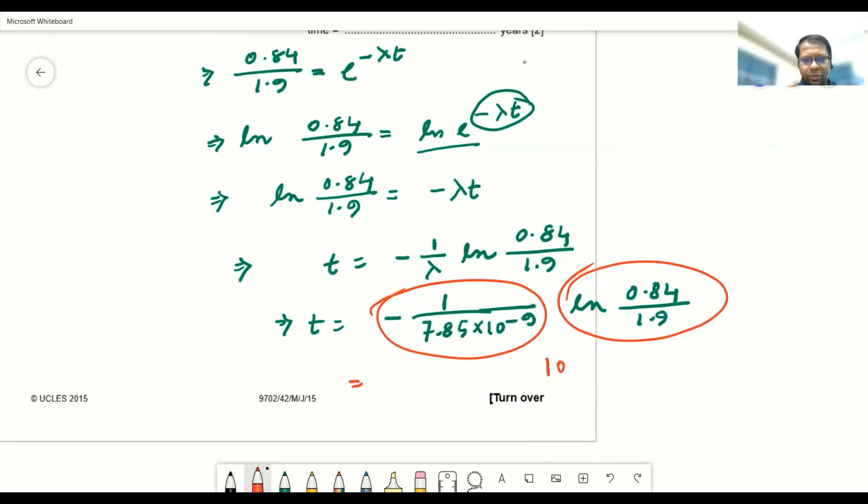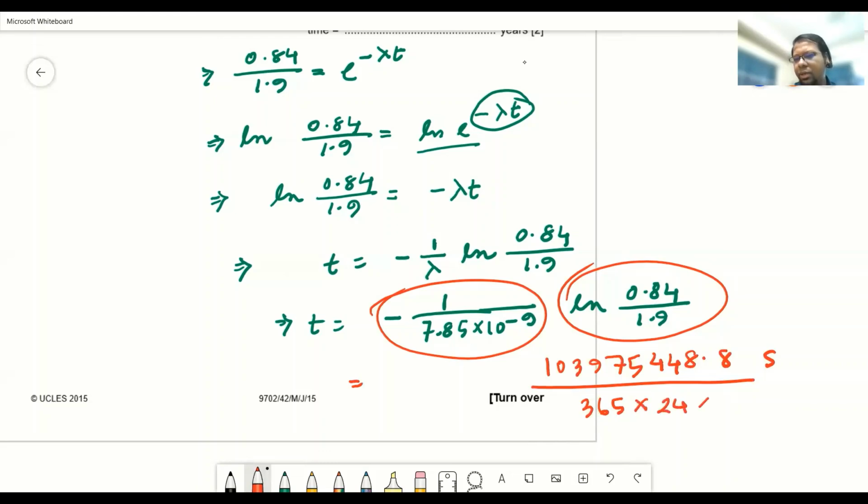So I'm getting 103975448.8 seconds. You need to convert it into years. To convert seconds into years, you divide by 365, because 1 year equals 365 days, 1 day is equal to 24 hours, and 1 hour equals 3600 seconds. Then it will be converted to years. The final answer will be approximately 3.3 years.